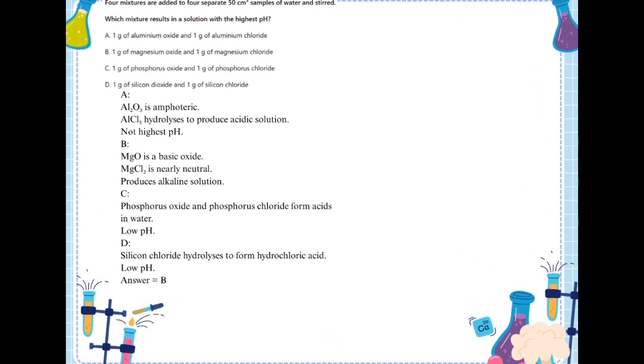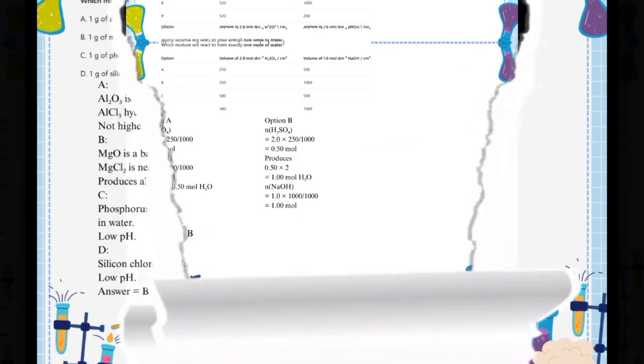Four mixtures are added to four separate 50 cm³ samples of water and stirred. Which mixture results in a solution with the highest pH? For A, Al2O3 is amphoteric, and AlCl3 hydrolyses to produce an acidic solution, so not the highest pH. For B, MgO is a basic oxide, and MgCl2 is nearly neutral, so it produces an alkaline solution. For C, phosphorus oxide and phosphorus chloride form acids in water, so low pH. For D, silicon chloride hydrolyses to form hydrochloric acid, so low pH. So the answer is B.